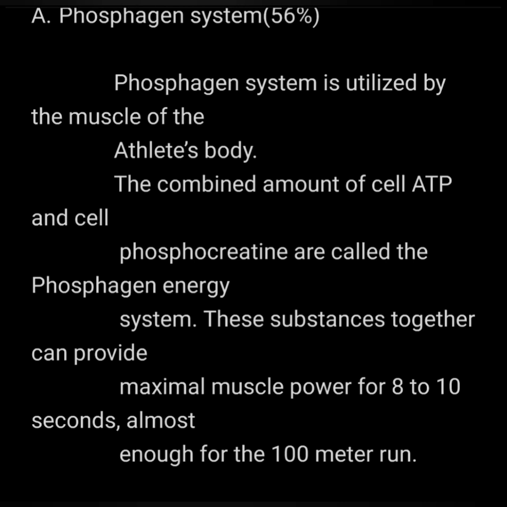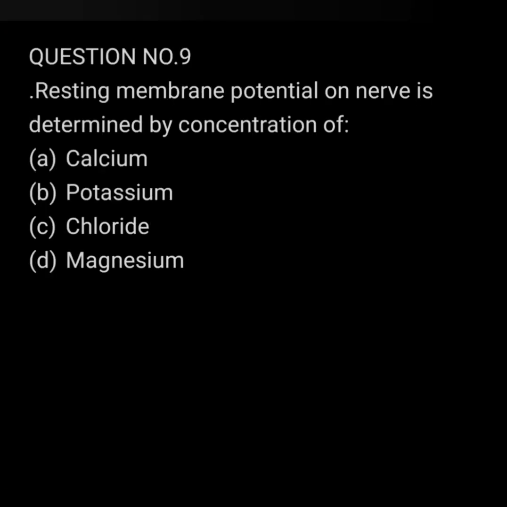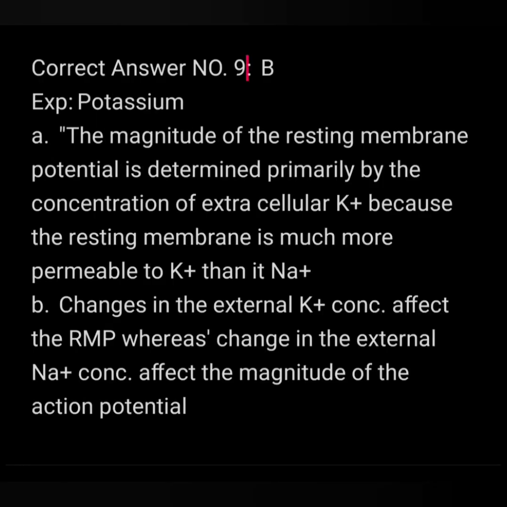Because it is utilized by the muscle of the athlete's body, the combined amount of cell ATP and cell phosphocreatine are called the phosphagen energy system. They provide maximal muscle power. Question number 9. Resting membrane potential of nerve is determined by concentration of dash: calcium, potassium, chloride, magnesium. Answer to the above question is potassium, because of its higher permeability than sodium.